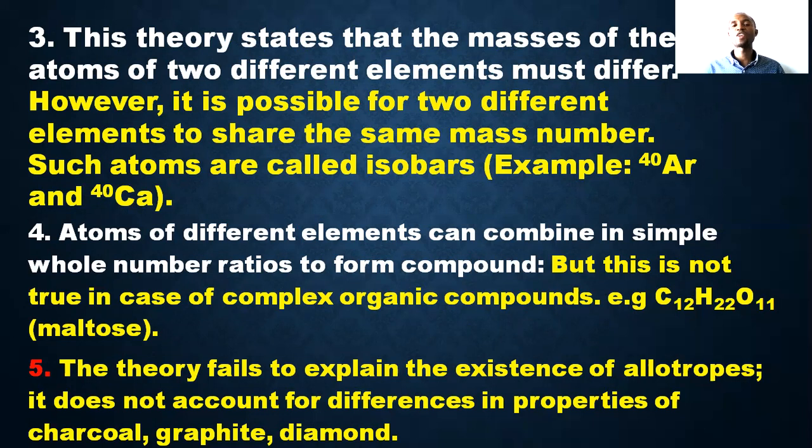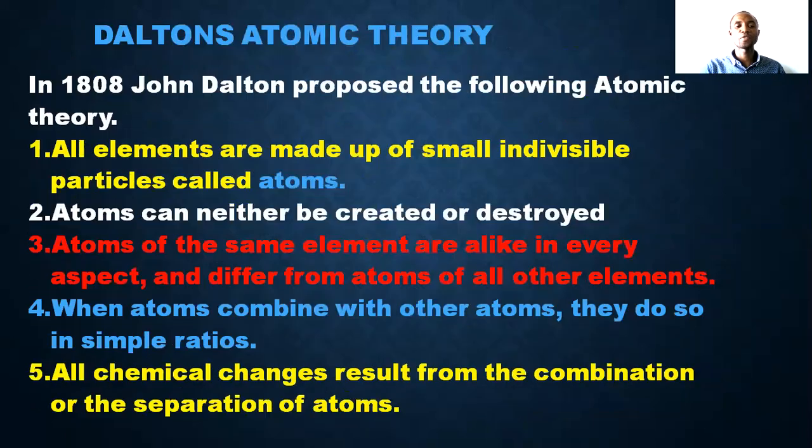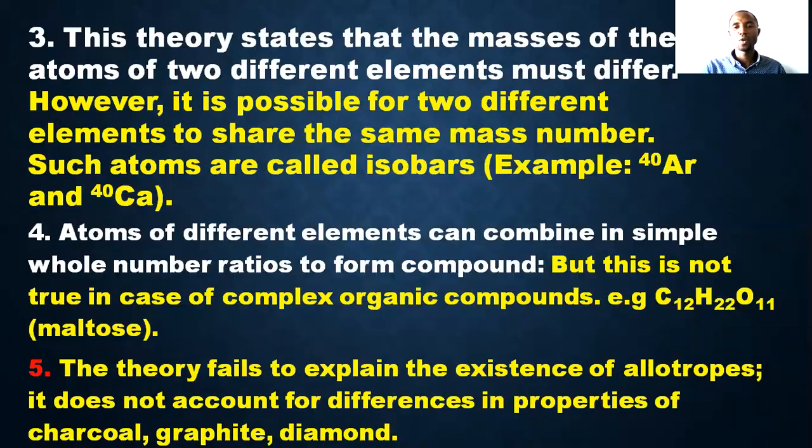We also have allotropes of other elements. So number 5, the theory that says all chemical changes result from the combination or the separation of atoms, does not hold on this one. He failed to explain this. So far, these are Dalton's atomic theory and the modifications.